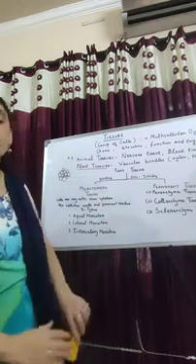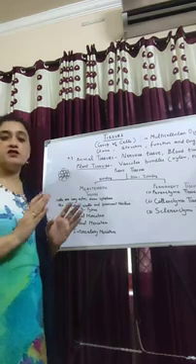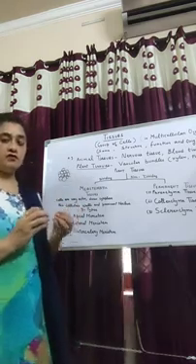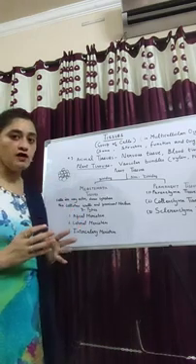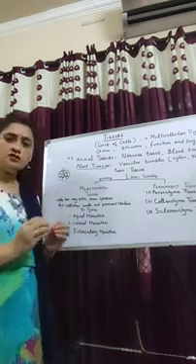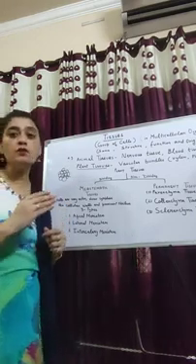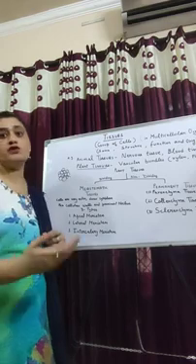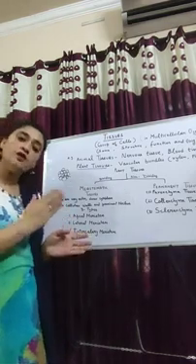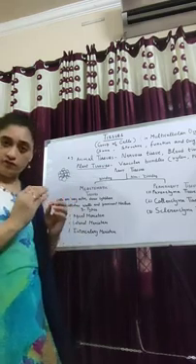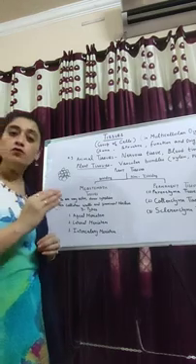Basically, what happens is that in meristematic tissue all the cells are the same. For example, if we talk about a seed, all the cells in the seed will be the same. If we study the cells of the seed, all cells are too similar. We cannot distinguish which type of cells are going to make root and which type of cells are going to make shoot from the seed, right?